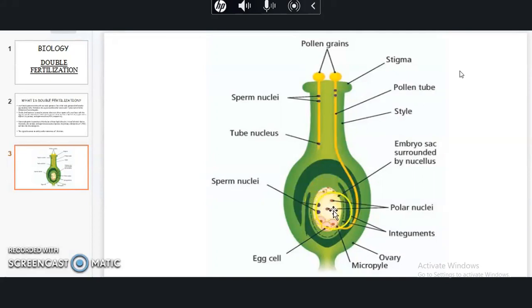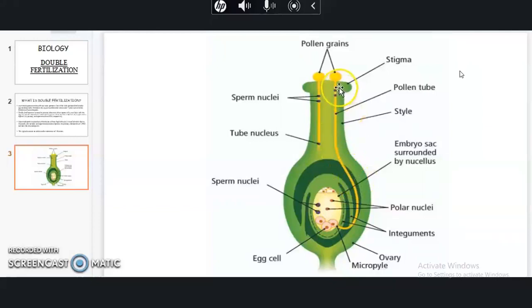Here we have learned what double fertilization is and how it takes place. During fertilization, the pollen grains reach the stigma. Through the style, the pollen grain develops a long tube-like structure which reaches the micropyle.